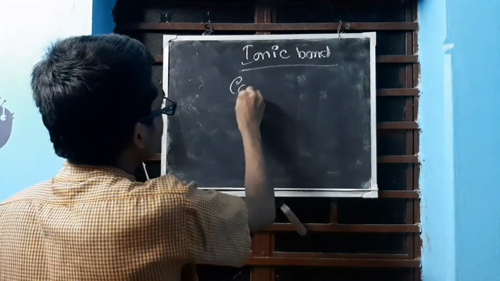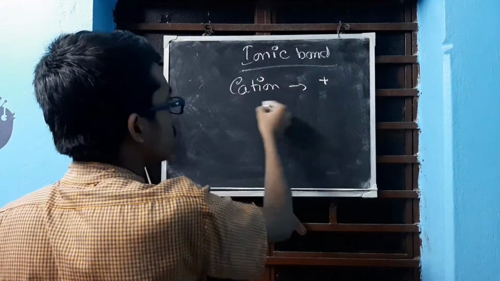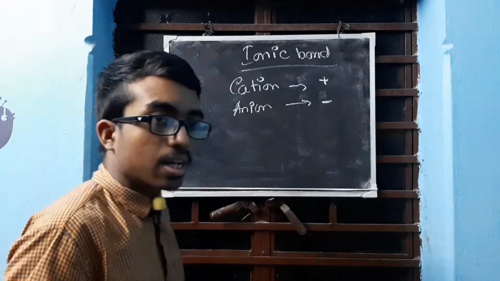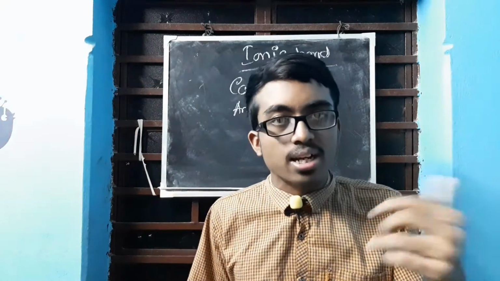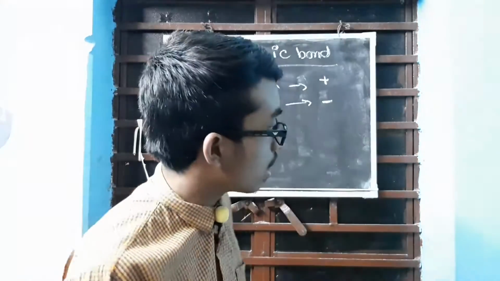First let us learn what is a cation. Cation is an ion that is positively charged. Anion is an ion that is negatively charged. Right? Cation is an ion positively charged. Anion is an ion negatively charged. Positive will attract negative. That forms electrostatic force of attraction, and that gives rise to the ionic bond.